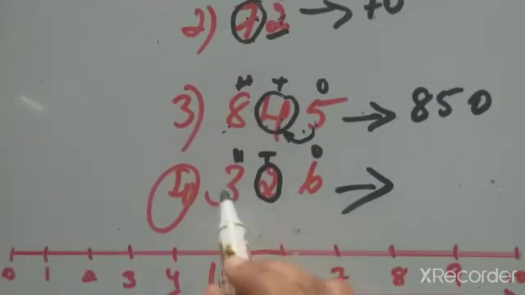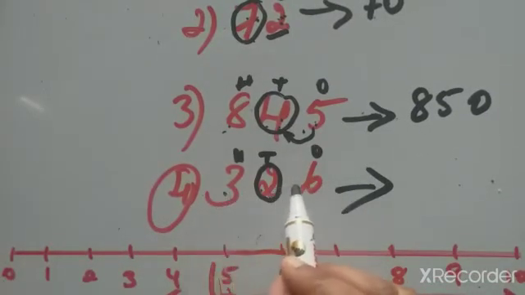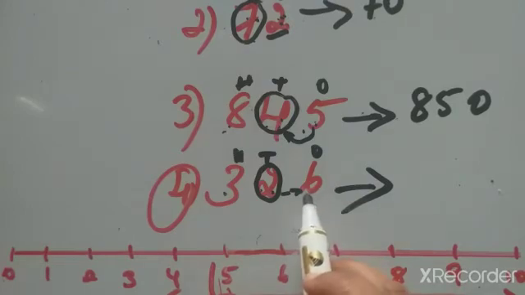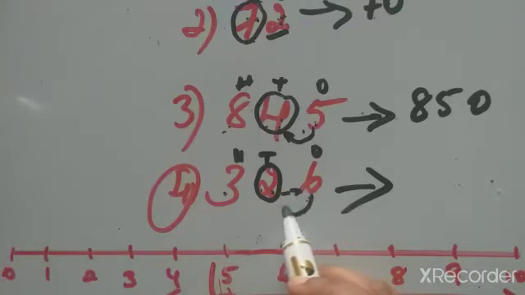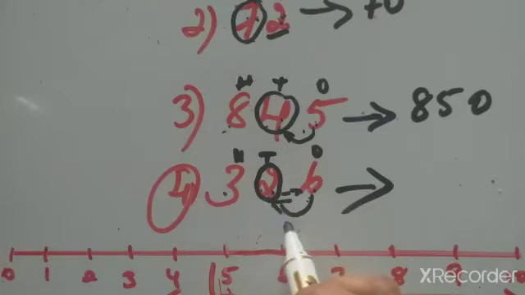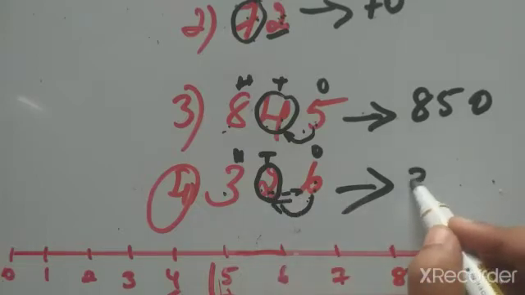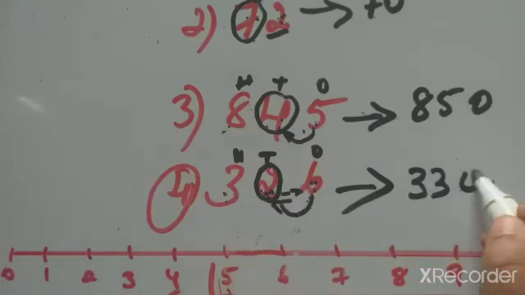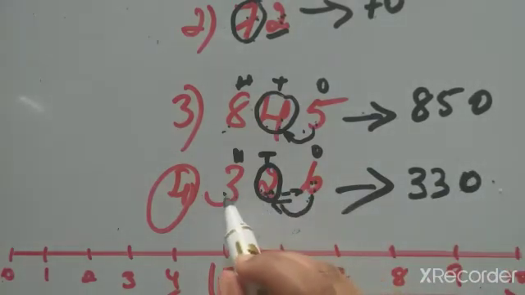So 850. And 3, 2, 6: ones, tens, hundreds. Here 2 is in the tens place that we have to round off. So we check our neighbor next door. Who is there? 6. Is 6 greater than 5 or less than 5? 6 is greater than 5. Exactly 5 or greater than 5 means a rich person, who can help the before number, the poor person. So 6, being greater than 5, can give 1 here, and now he becomes poor. So 32 becomes 33, add 1 here. 3, 2 becomes 3, 3, and the poor one is 0. So 3, 3, 0.